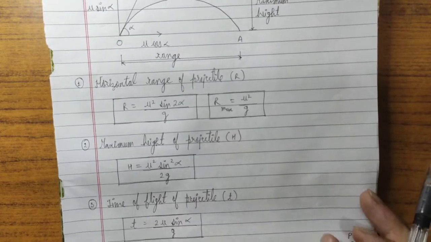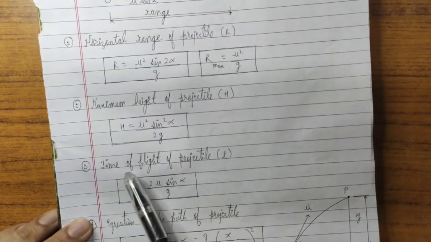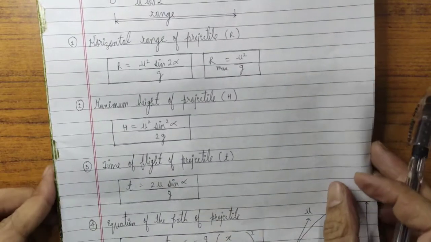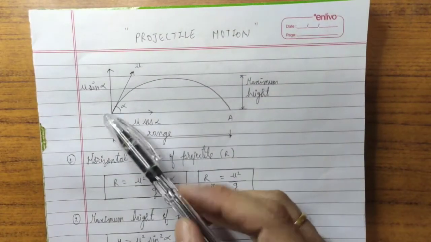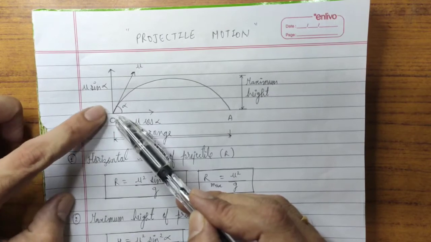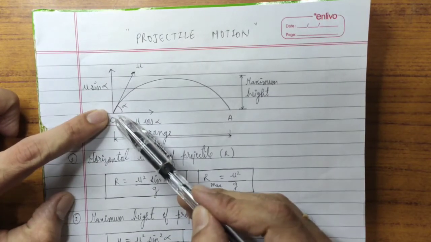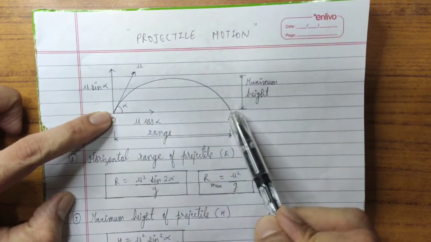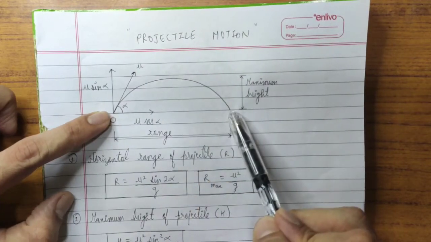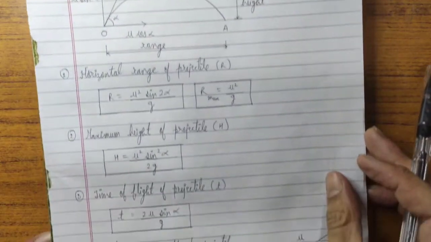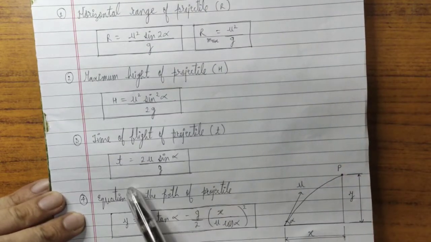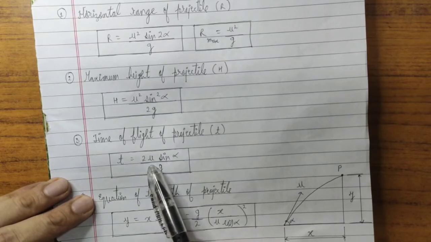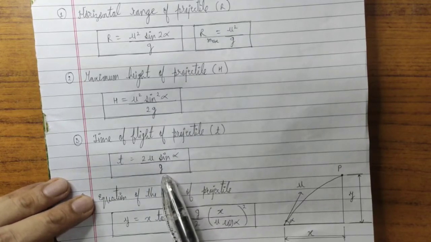Now the next formula is of time of flight of projectile. Time of flight means the time required for the ball to travel from the fielder up to the wicket keeper. What is the time required during this flight? That is the time of flight. So the formula for time of flight is t, represented by small t, t is equal to 2u sine alpha upon g.